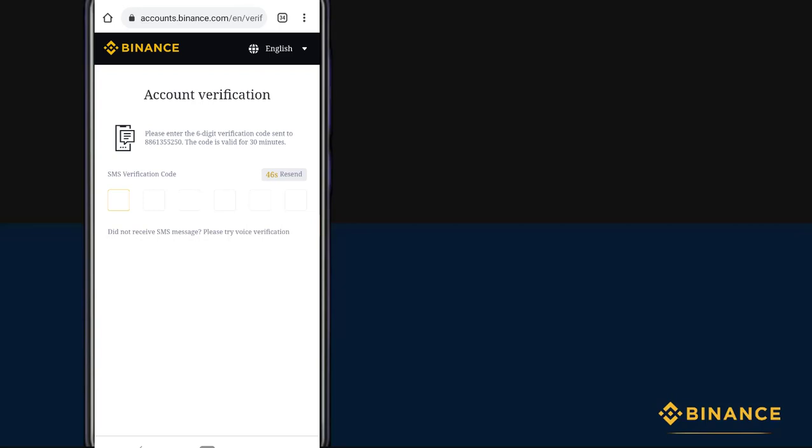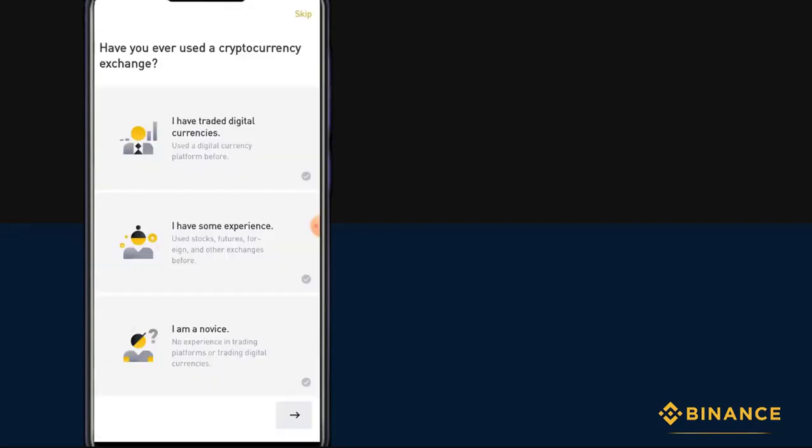So here you have to paste the verification code that's sent to your registered mobile number or the email ID that you created. So go into the inbox of your Gmail or SMS, copy the code and paste here. So after pasting it here, click on submit.